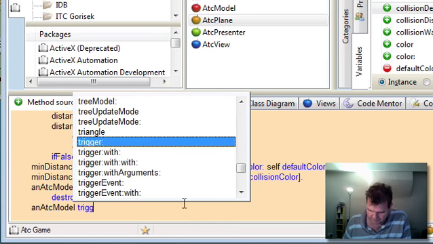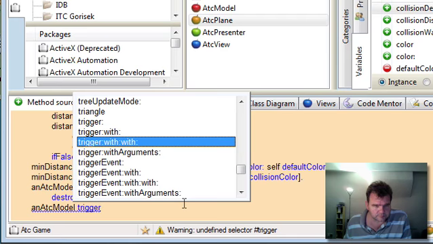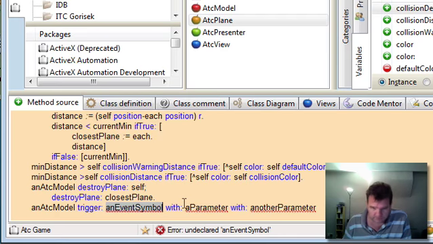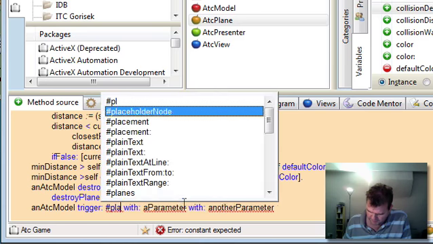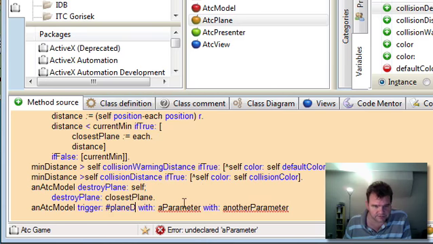So let's trigger a two-parameter event, let's call the event planes destroyed. Actually, let's make it a one-parameter event and pass over an array of planes.